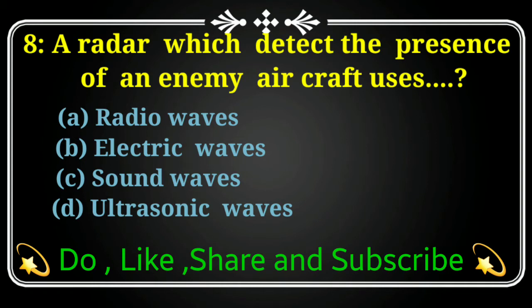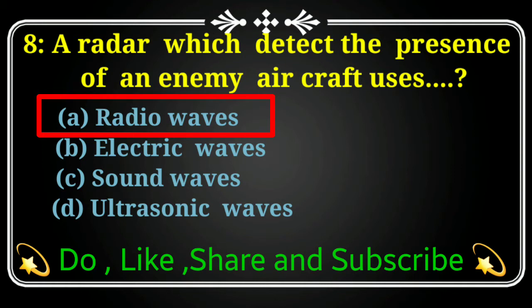Next MCQ is, a radar which detects the presence of an enemy aircraft uses option A radio waves, option B electric waves, option C sound waves and option D is ultrasonic waves. The correct answer is option A radio waves. radar से ही mention है, आप याद कर सकते हैं radar से radio waves.